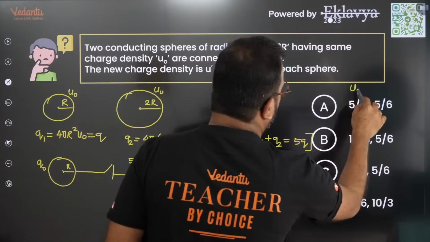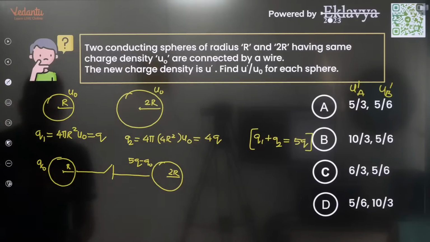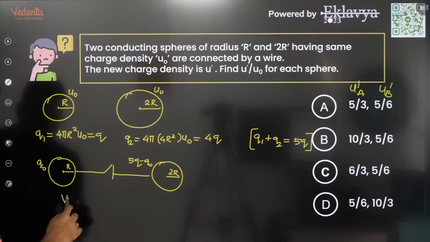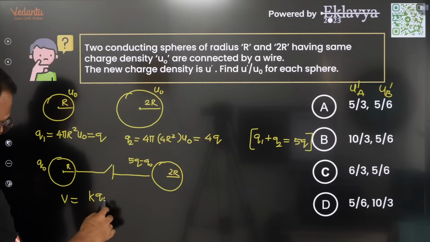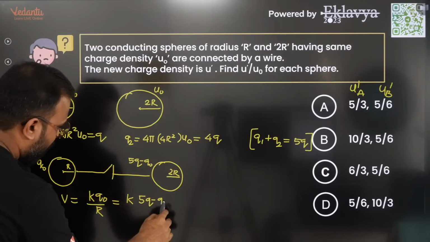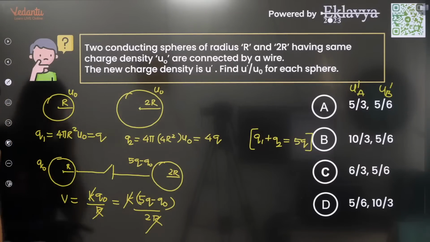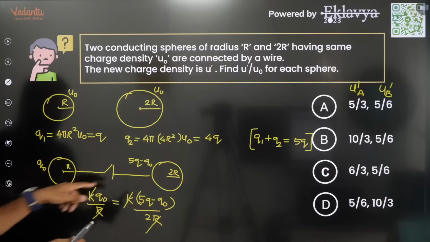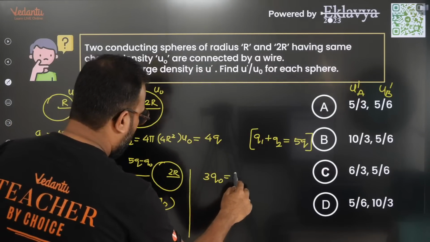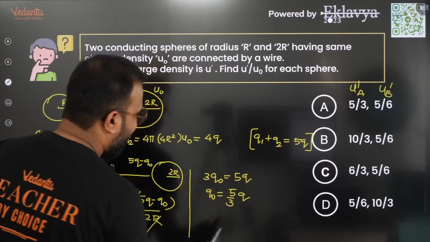This is u dash for A. This is u dash for B. Okay, the options. So here I say that when you connect, their potential finally has to become the same. So k q0 by r should be equal to k (5q minus q0) by 2r. So k and r get cancelled. 2q0, 3q0, and what do I get here is 3q0 equal to 5q. q0 comes out to be 5 by 3 q.